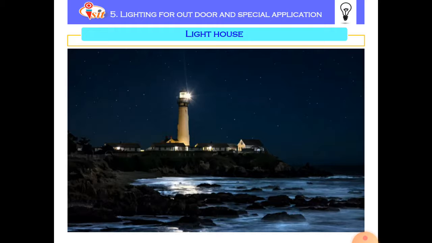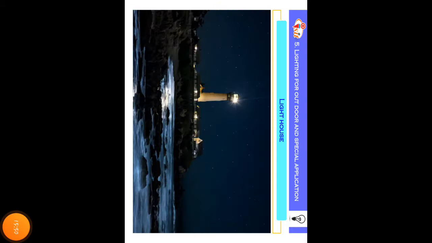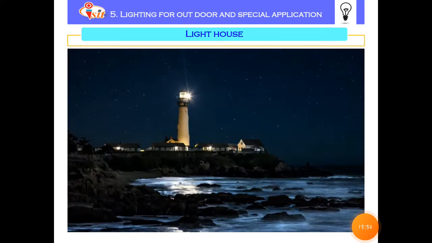A commonly used light source is an incandescent lamp with a cruciform or a bunch filament type. Its capacity is 3.5 kilowatt. Also 2 kilowatt power capacity xenon lamps are used for the lighthouses.